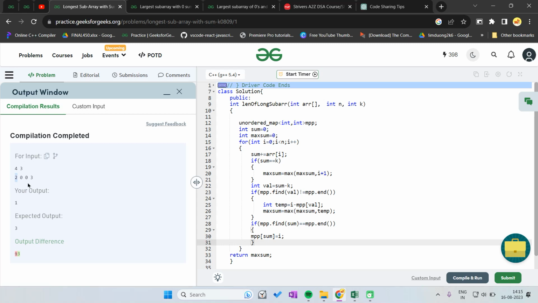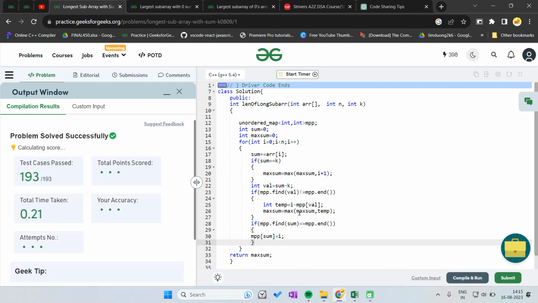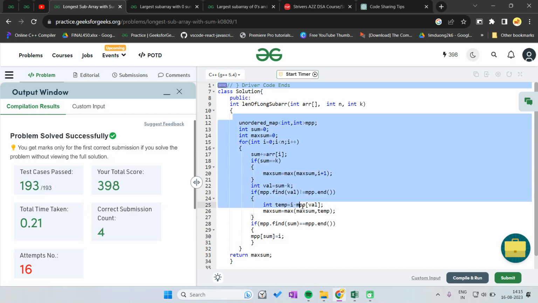So for the first 2 0, it says it's not present, so it pushes. Then it says again, is 2 present or not? 2 is present, so it doesn't push. Now let's run this and let's submit this. So yeah, problem solved successfully. This is the approach for solving this question, the mapping approach.